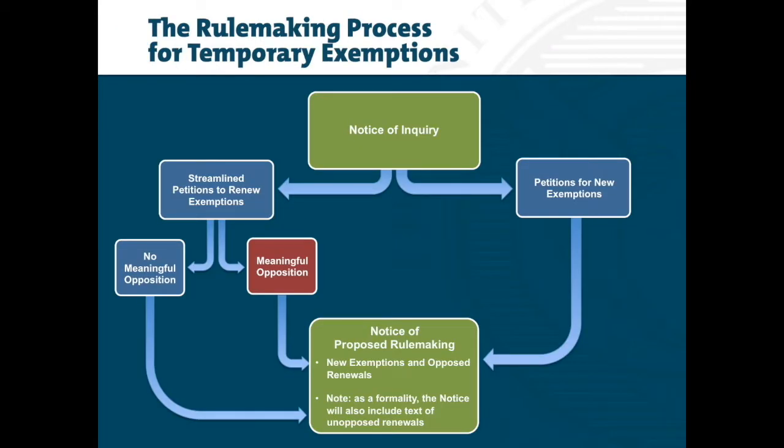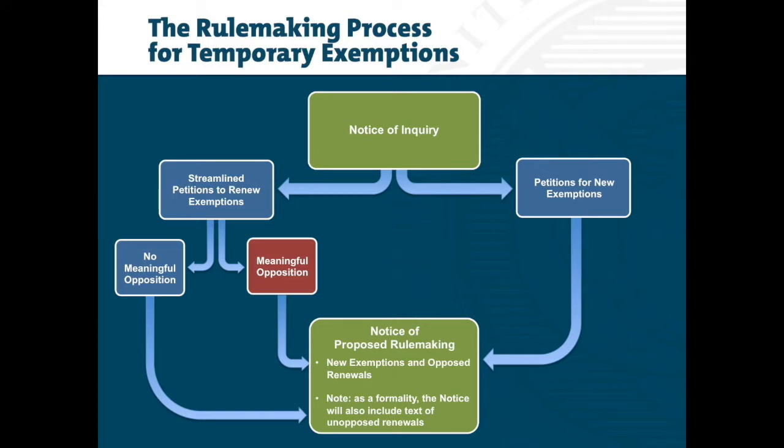The rulemaking process is started when the Copyright Office issues a notice of inquiry in the Federal Register. The office also announces the start of the rulemaking on its website and in its NewsNet email newsletter. Petitioners who want to readopt an exemption that was granted in the last rulemaking can submit a form petition. If those renewed exemptions face meaningful opposition, including evidence of new facts or new case law, then the petition to readopt the exemption will be treated like a standard request for an exemption that will go through the normal rulemaking process. Similarly, anyone who wants to expand a previously granted exemption has to go through the standard rulemaking process.